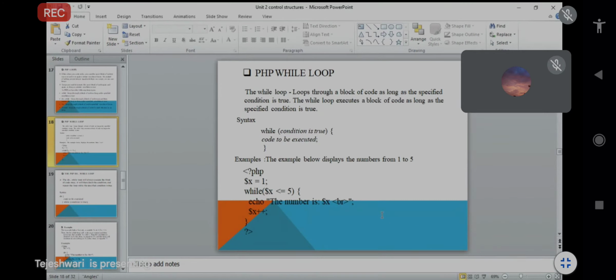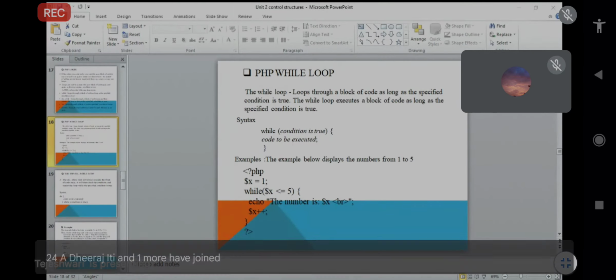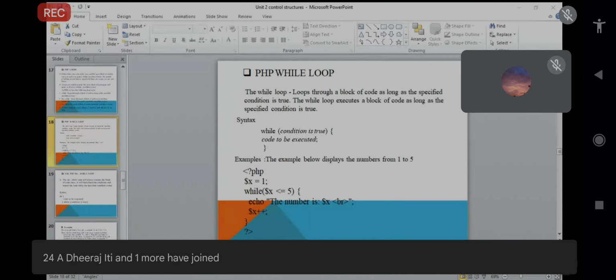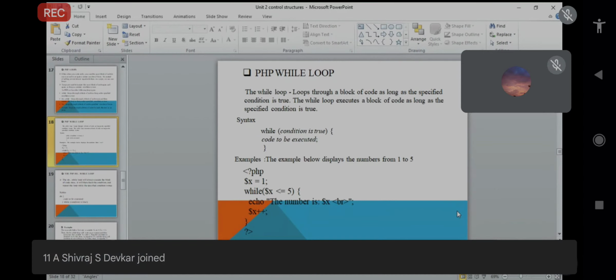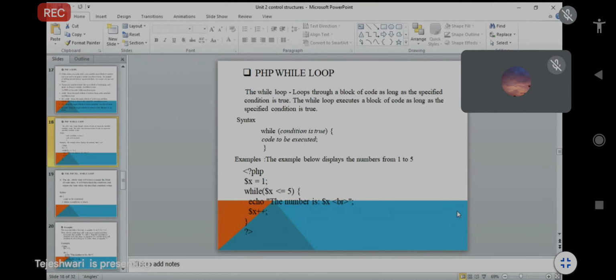Okay, so condition is true, open brace, code to be executed, and then close brace. There is one example, then you can understand better. The example below displays the numbers from 1 to 5. We just want to display the numbers from 1 to 5, meaning 1 2 3 4 5.